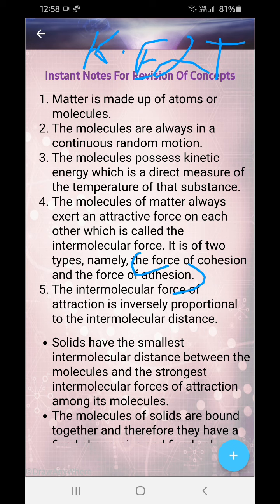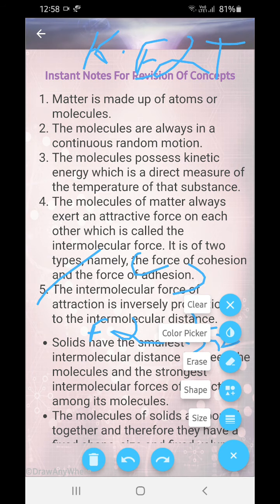I have already told in the junior classes, okay. So the force of attraction is inversely proportional to the distance. Always you know this, force is equal to 1 by r square. So therefore always like that. Also same case in molecules also you have.